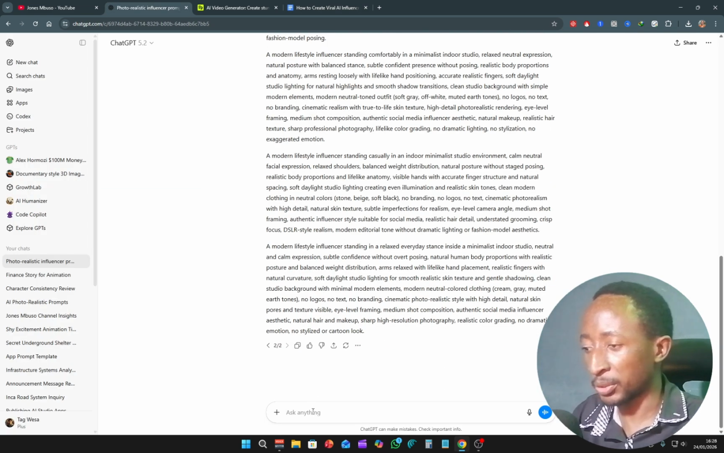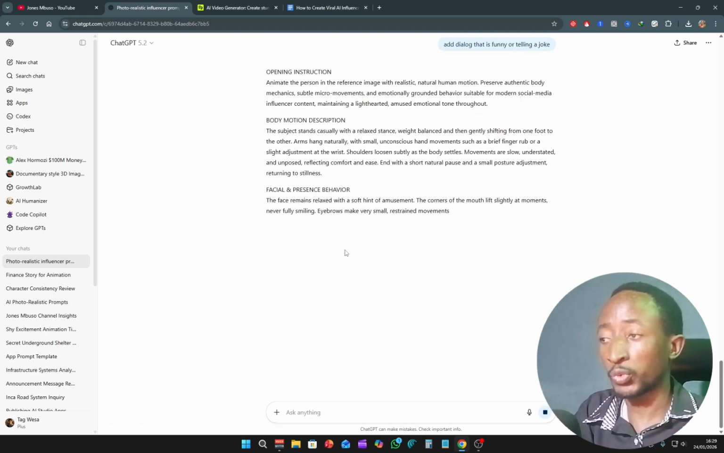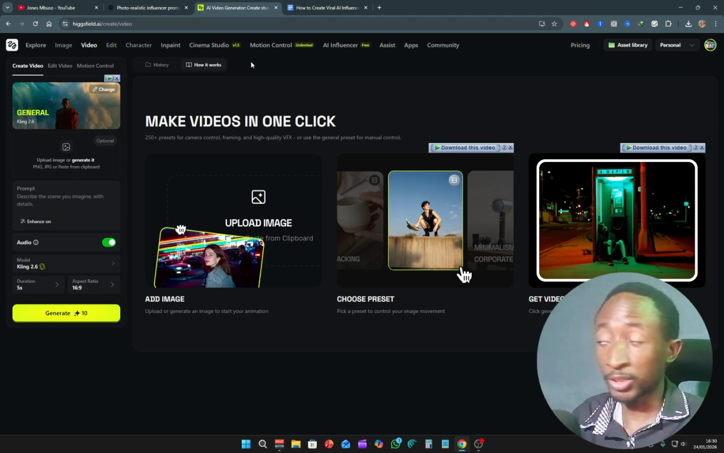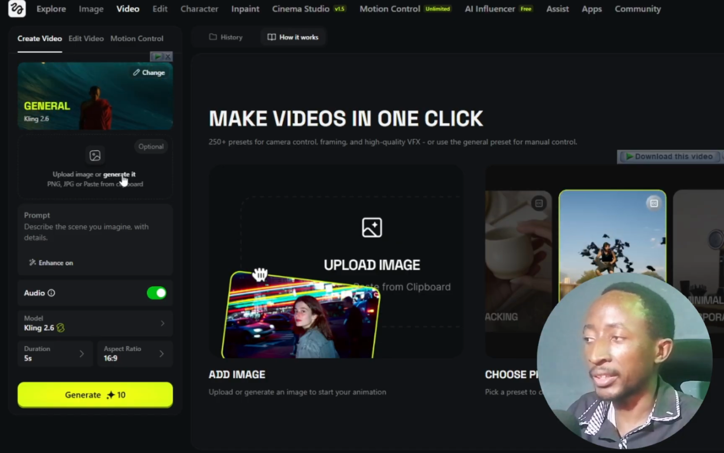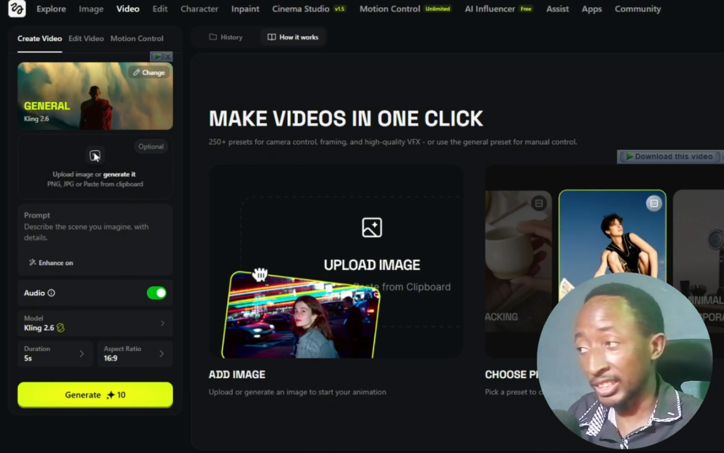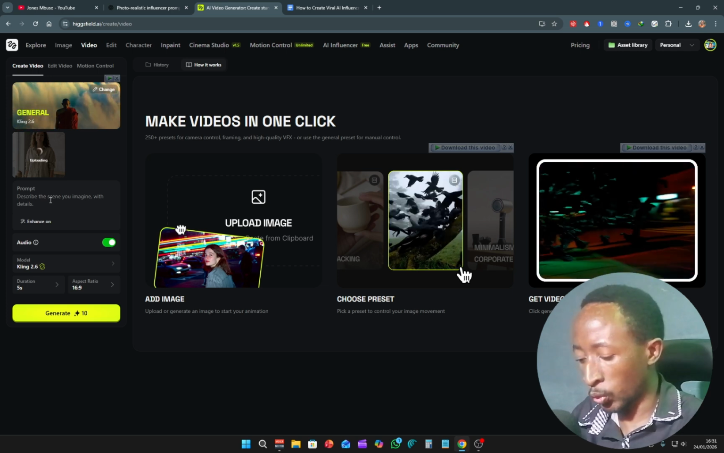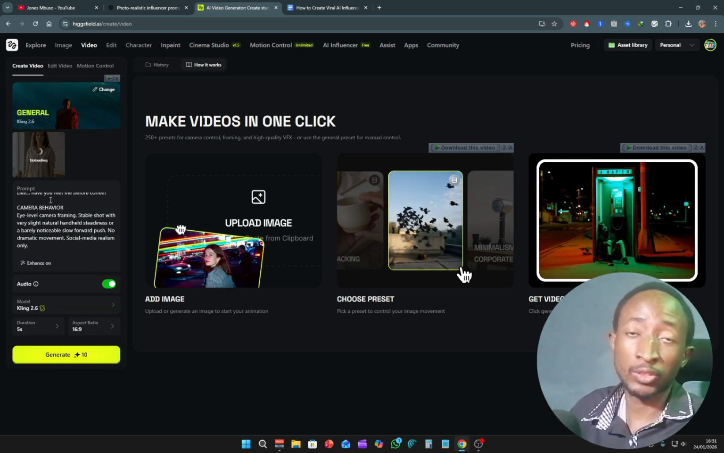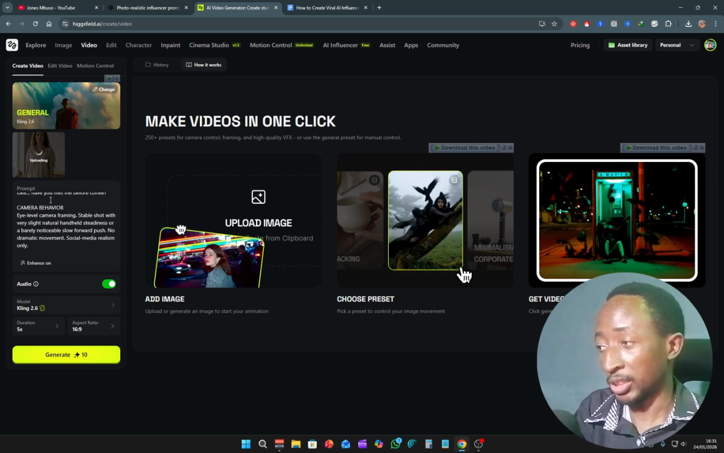I'm going to come back to ChatGPT, paste that prompt, then it will rewrite the prompt for you. So let's just copy this. You come back to HiggsField. Here it says upload image or generate it. Now we're going to upload an image. Then here where it says prompt, describe the scene, I'm just going to paste in that complete prompt that we generated with ChatGPT.